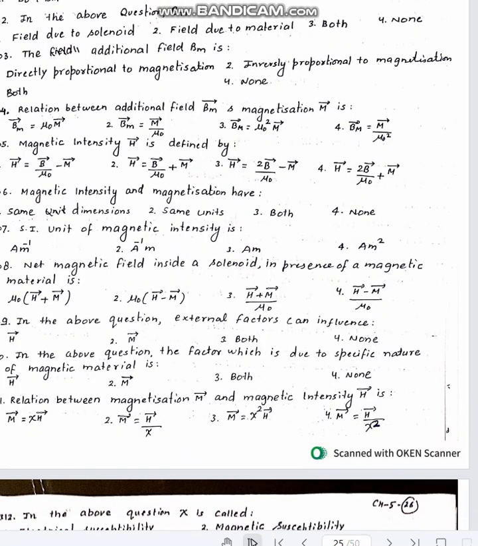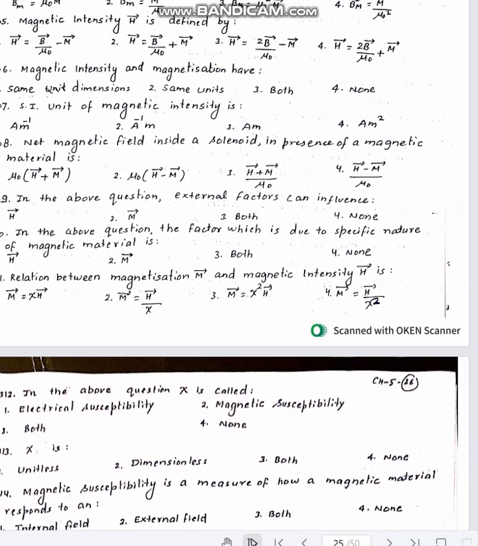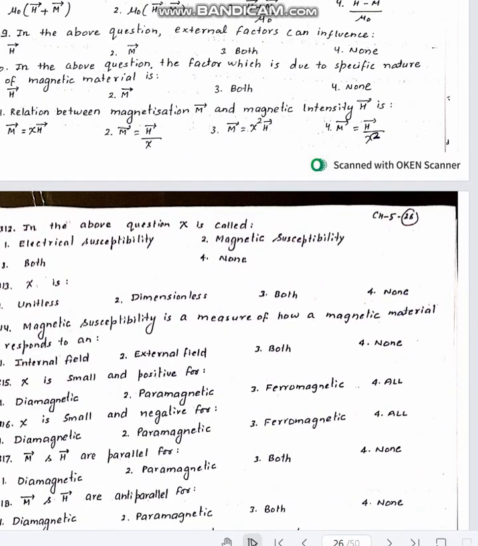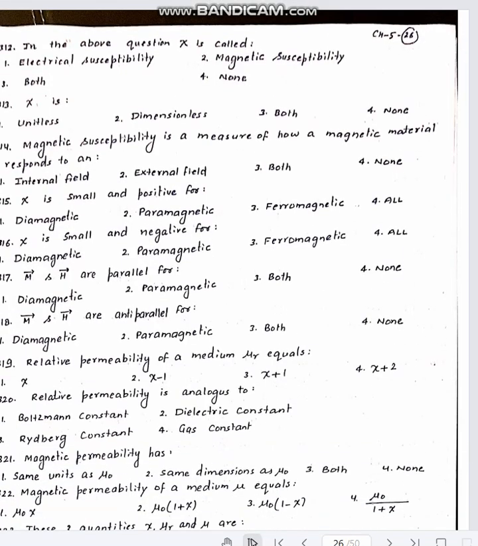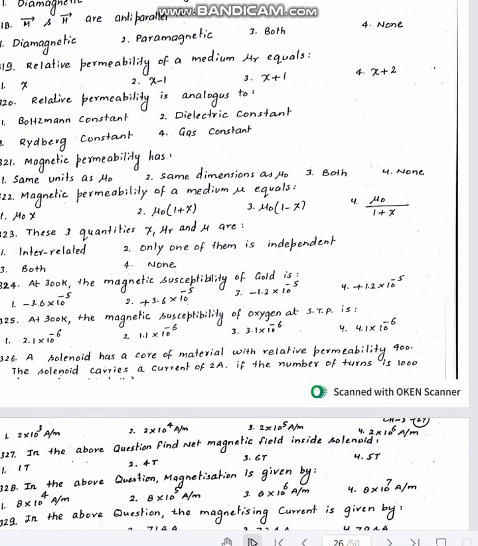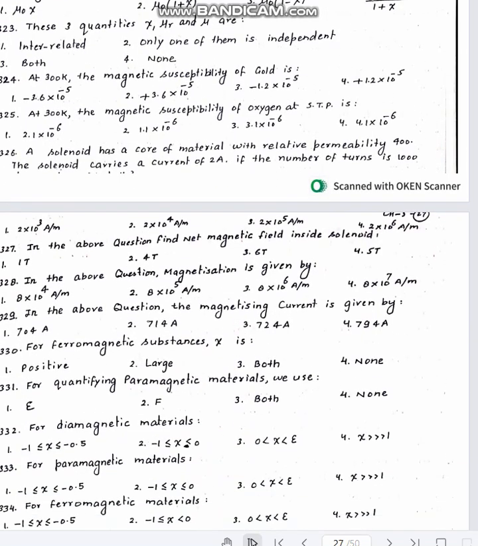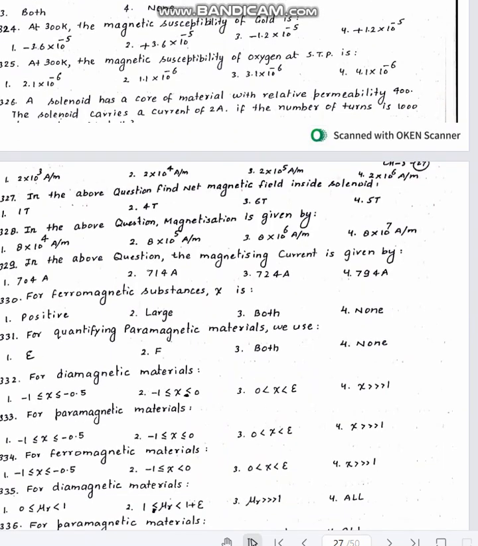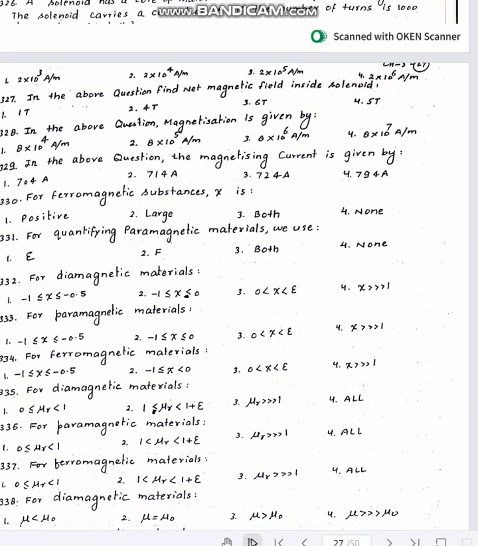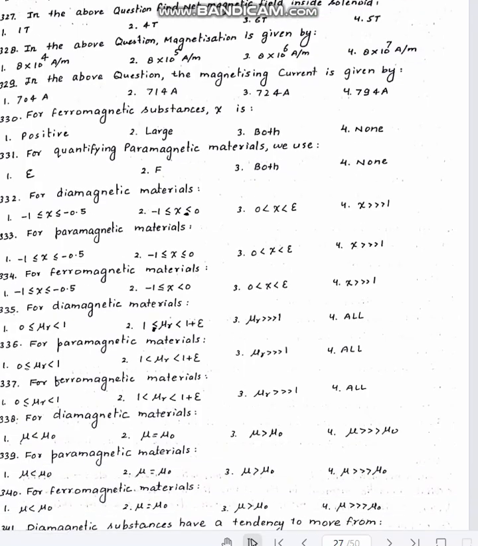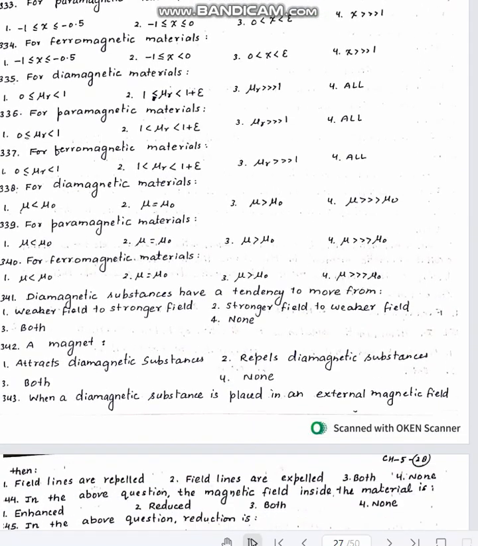Then magnetic susceptibility question, magnetic intensity and magnetization, net magnetic field, external factors influence magnetic susceptibility and intensity, concept of magnetic susceptibility, chi, its values for different materials, relative permeability, then questions based on chi, mu r and mu, then numerical problems based on magnetic susceptibility of gold, then oxygen, then question based on magnetic field of solenoid, then impact of magnetic material in them, then variation of magnetic susceptibility for ferromagnetic, diamagnetic and paramagnetic substances. Different cases are given over there.